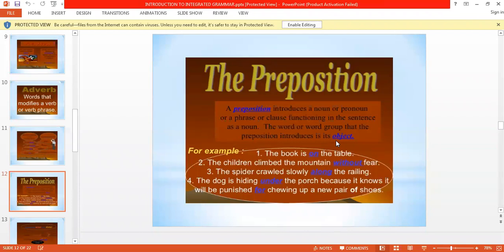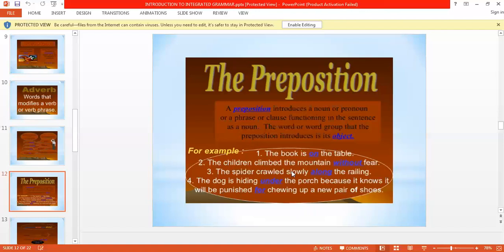Let us see the example here. The book is on the table. Now you can see there are two nouns, book and table. How is the book related to the table? It is kept on the table. So this on is the preposition, and the table is its object. The object of on is table. On what? On the table. So here table will become the object of on.